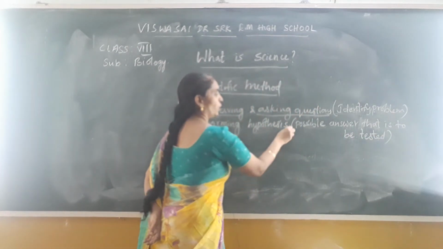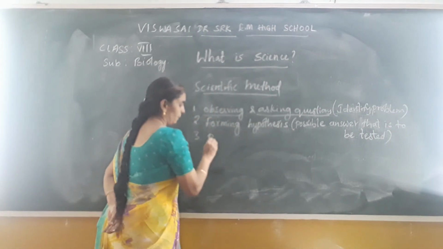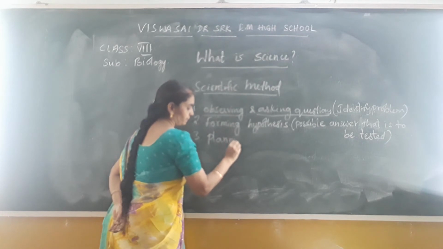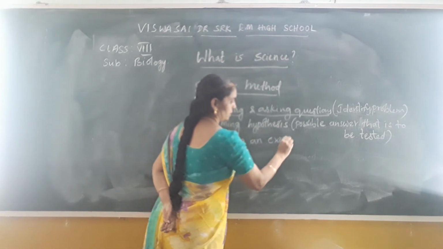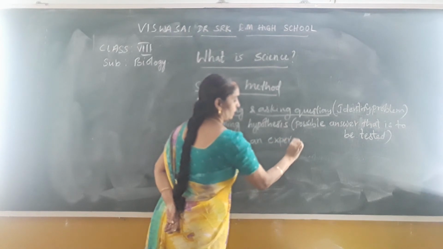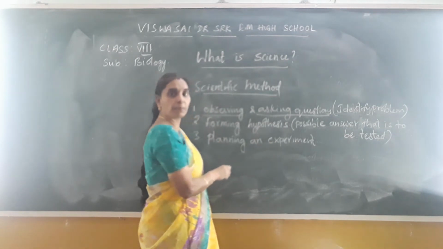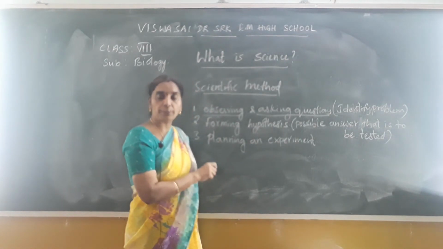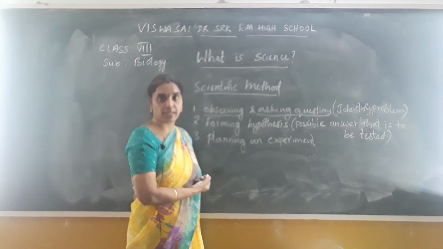That is hypothesis. Okay, children. Next, third one is planning. Planning an experiment. After hypothesis, you have to do the experiment to find out how the problem has arisen and what the rectification for that is.